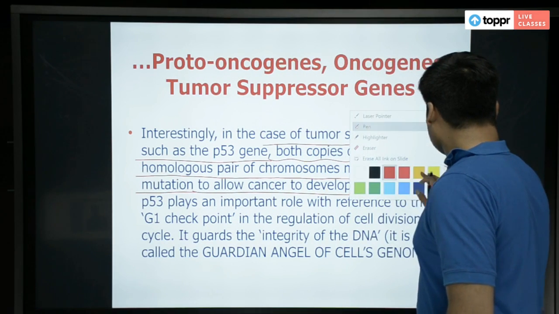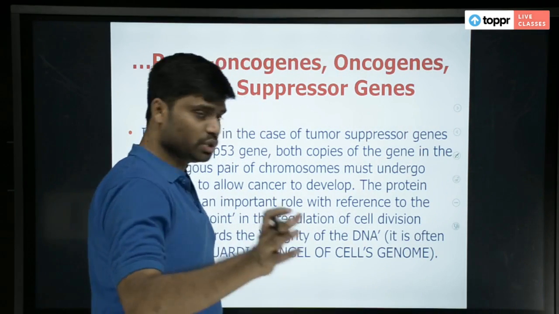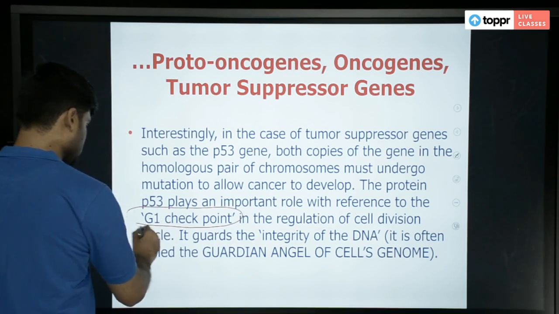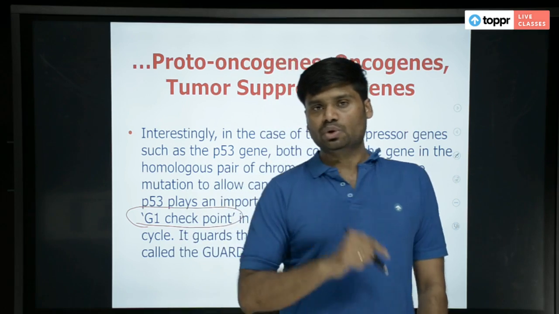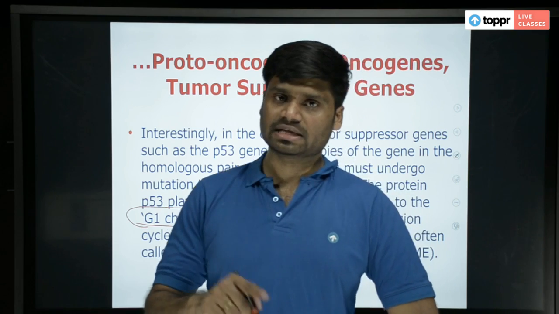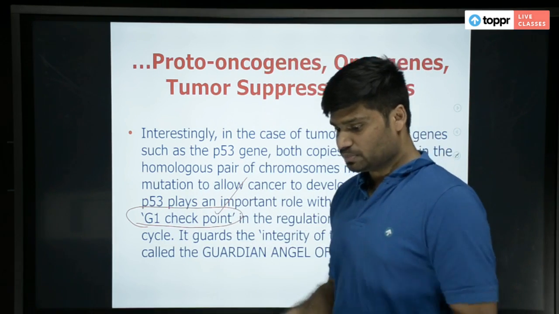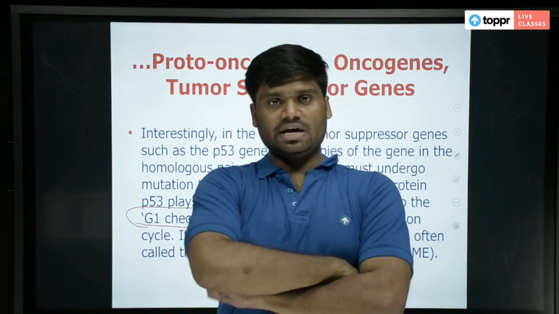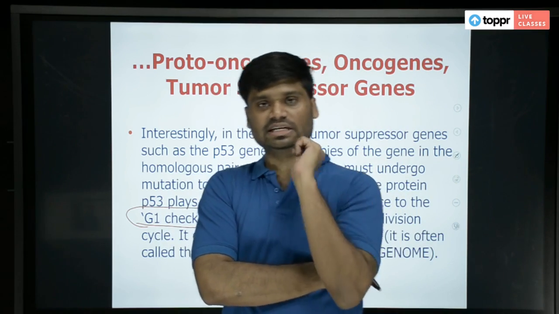Okay, now let us see where this P53 functions. P53's role is something you can see in the G1 checkpoint of the cell cycle. So the G1 phase, S phase, G2 phase, remember? In the G1 phase I told you there is a checkpoint. Again I told you there is another checkpoint in the G2 phase. Remember my cell division class if you attended it. At the G1 checkpoint, when the DNA is going through, the P53 sits there and asks the DNA, come here, I have to check you. Then it checks the DNA.